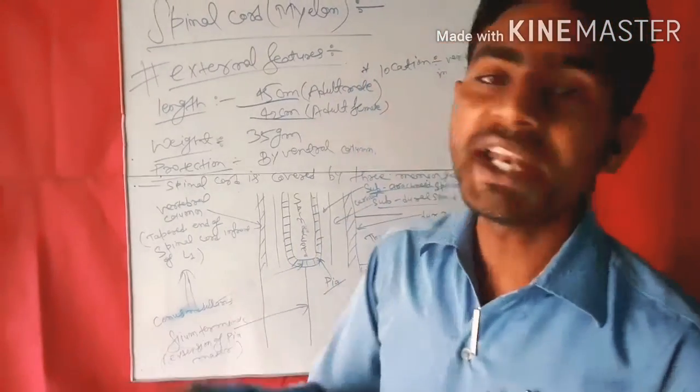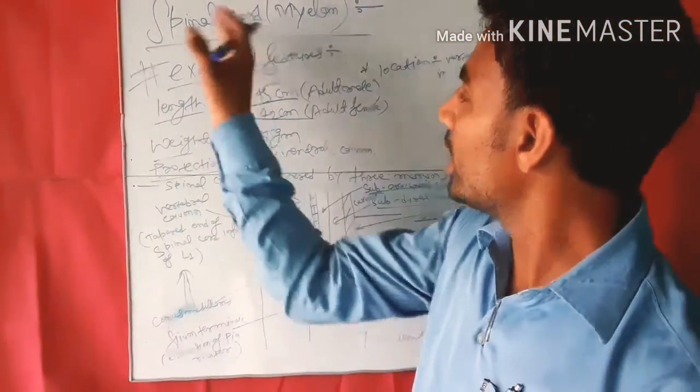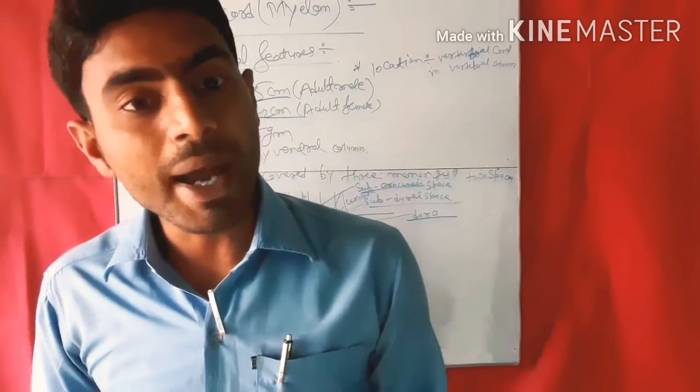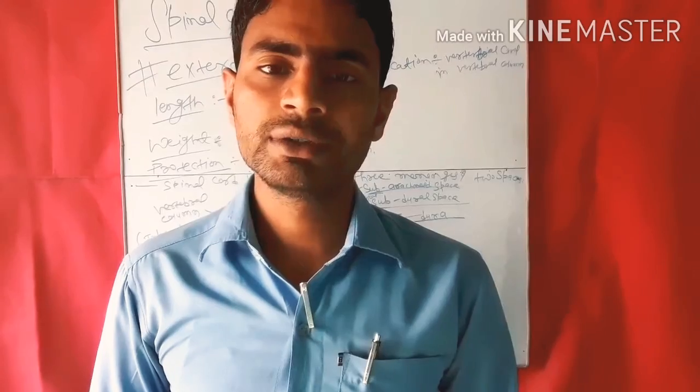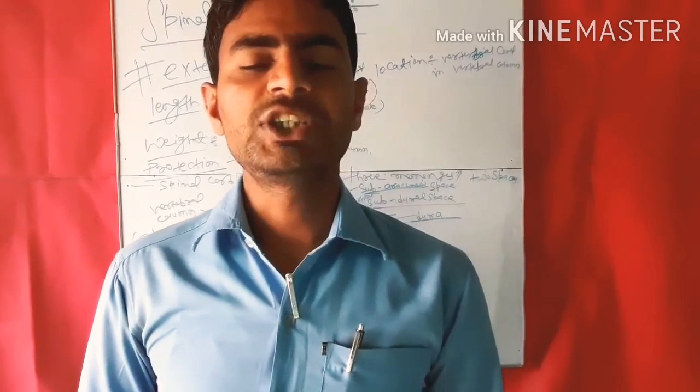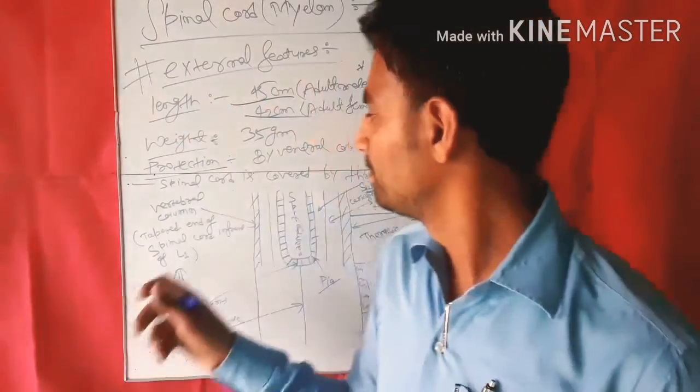What is the weight of the spinal cord? What is the average weight of the myelon? The spinal cord weighs about 35 grams.